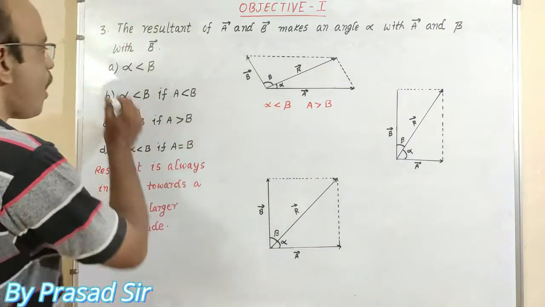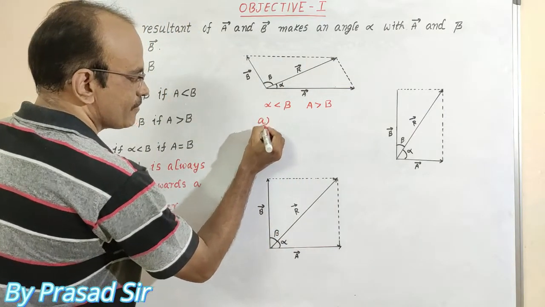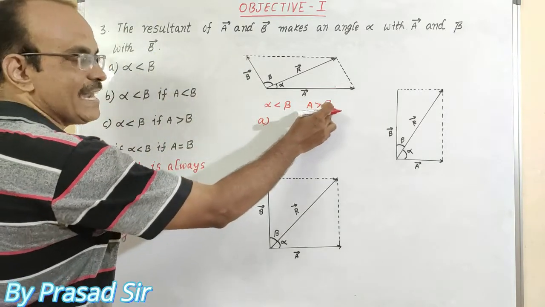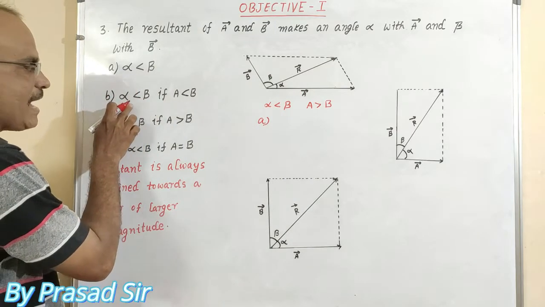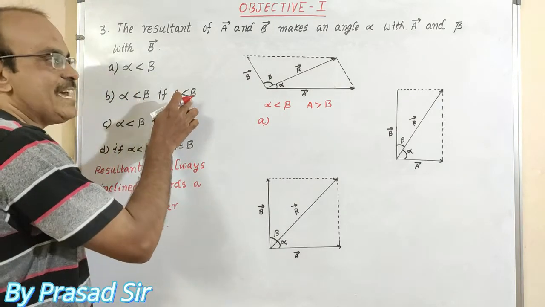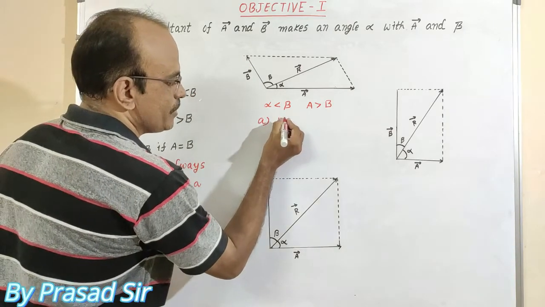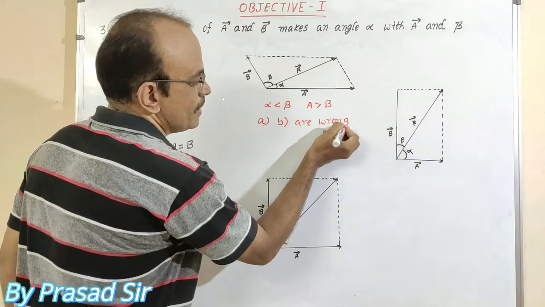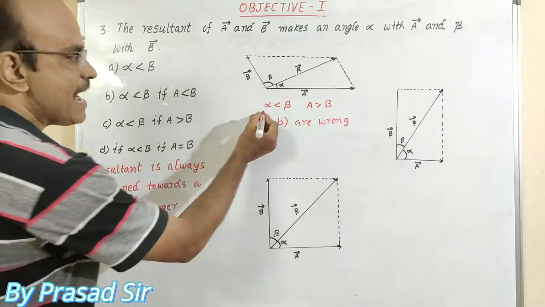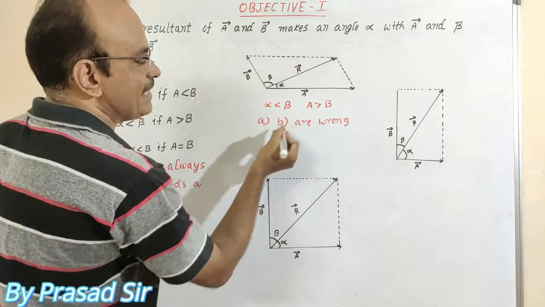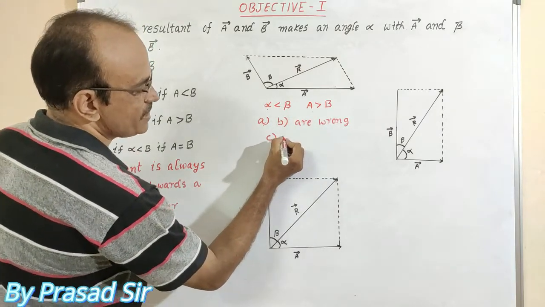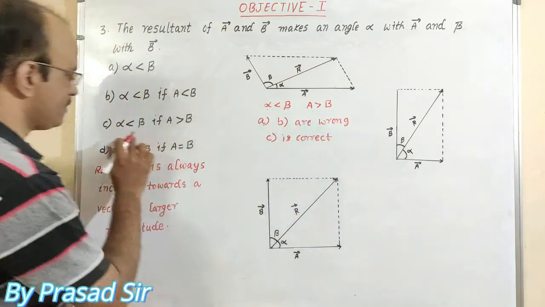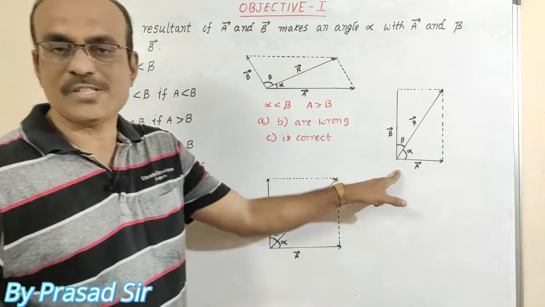So that means option A, alpha less than beta, is wrong. Why? Because A is greater than B. Option B, alpha less than beta if A less than B, is also wrong. So A and B are wrong. But which one is correct in this case? Alpha less than beta, A greater than B. So that means option C is correct.